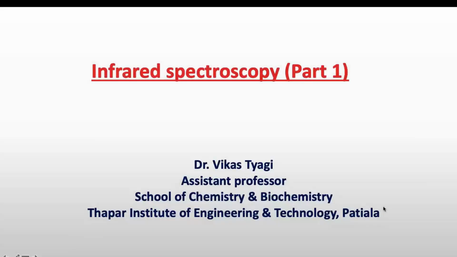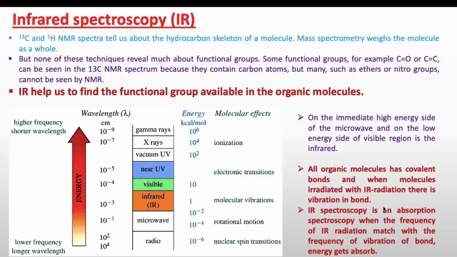Everyone, from this video I am going to start infrared spectroscopy. In our previous lecture we learned about carbon NMR, proton NMR and mass spectrometry. Carbon NMR and proton NMR spectra tell us about the hydrocarbon skeleton of a molecule, while mass spectrometry weighs the molecule as a whole, or tells about the atomic composition of the molecule. But none of these techniques tells us about the functional groups available in organic molecules.